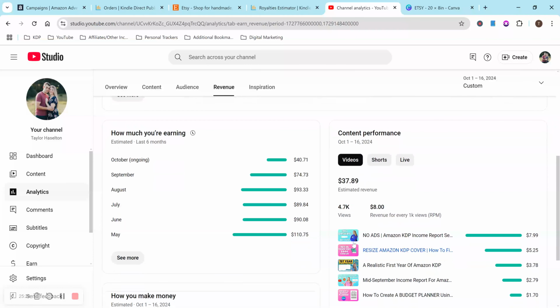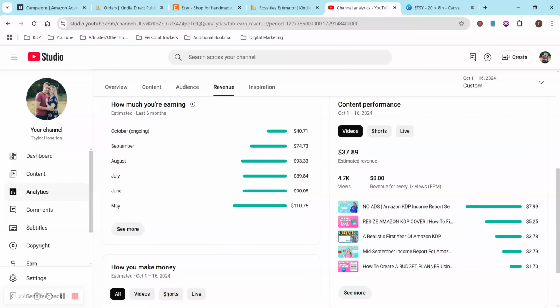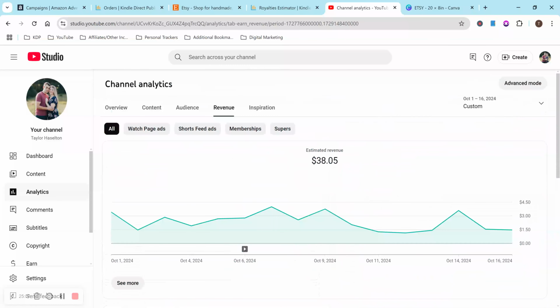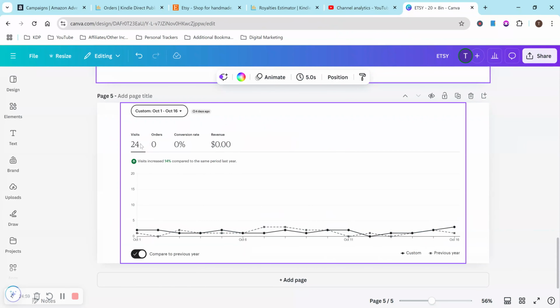And then my RPM is $8, which is also lower than what it has been. I was over $10, around $12, I think. So that definitely is down as well, and that could also be making an impact on why my revenue was lower. I'm not positive how that is completely calculated or why that goes down and goes up, but either way, any sort of extra income I'm very grateful and thankful for. And then moving over to Etsy, I had 24 visits on my Etsy account.